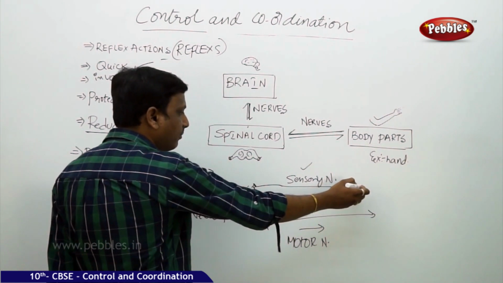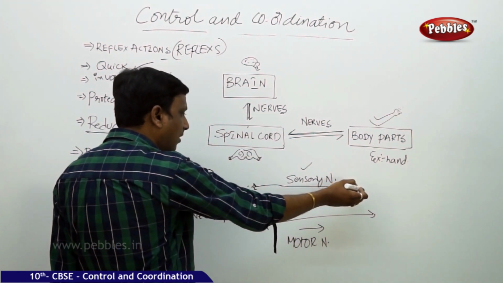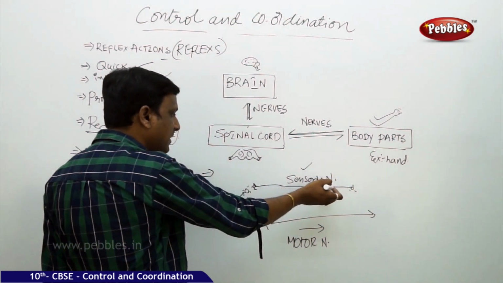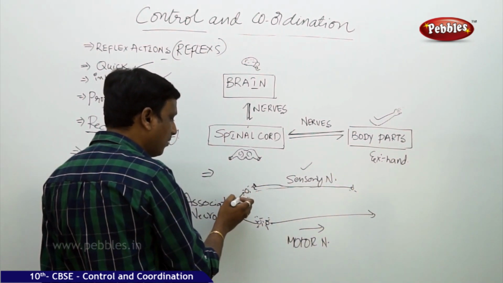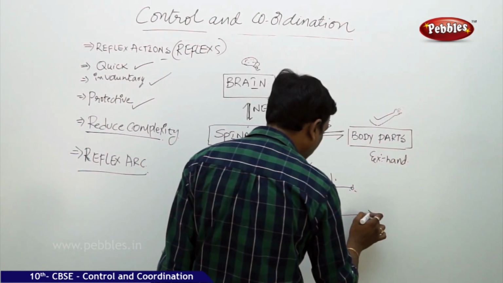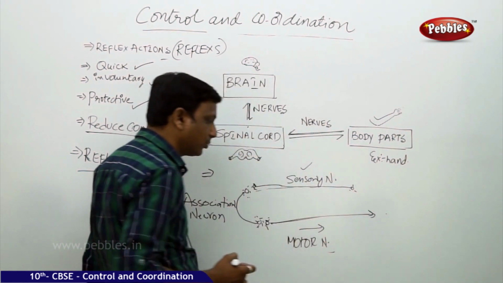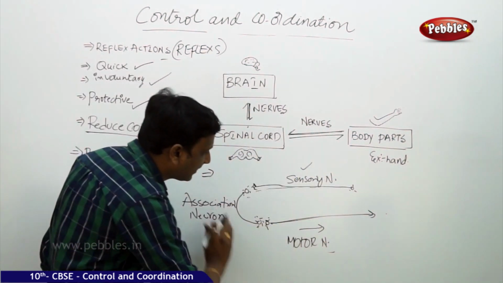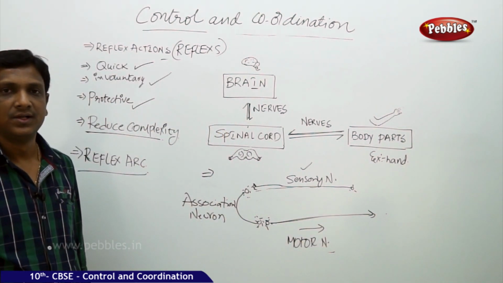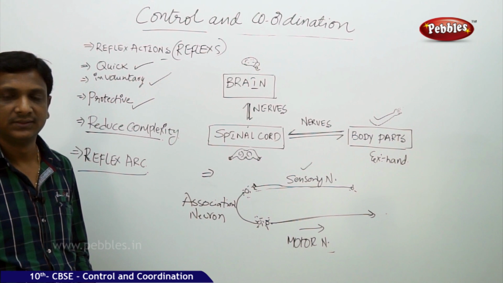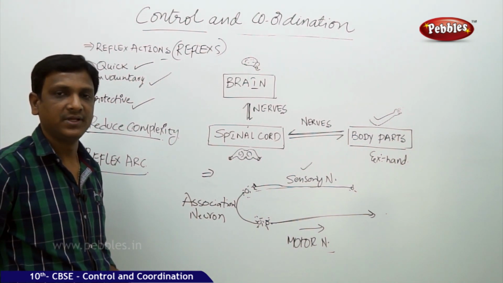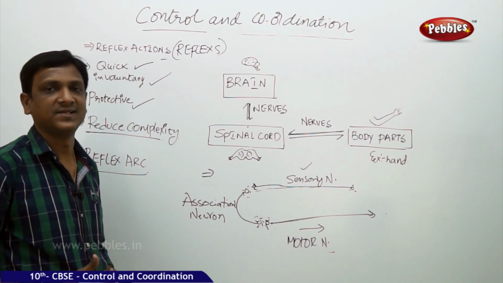Sensory neurons bring the information from the part where it received the information about the stimuli to the spinal cord, and here the association neuron takes the decision, and the order is passed to the body part through the motor neurons. You can see an arc here. This is what is called a reflex arc. So the reflex arc is a unit in the spinal cord which helps in the production of reflex actions.